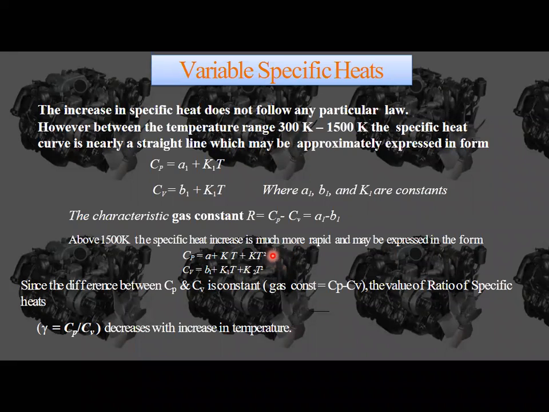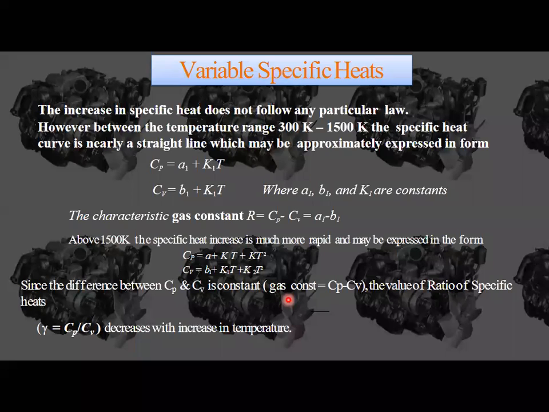Nothing but here we will get a K3 T cube, and also for Cv, K3 T cube. And if it is around 2500 Kelvin, then we will get a fourth order equation. Since the temperature increase is going to reduce, that means the specific heat value is going to reduce. That means there will be a lot of difference, that means a very low amount of increase within the specific heat by the increase of degree of equation.